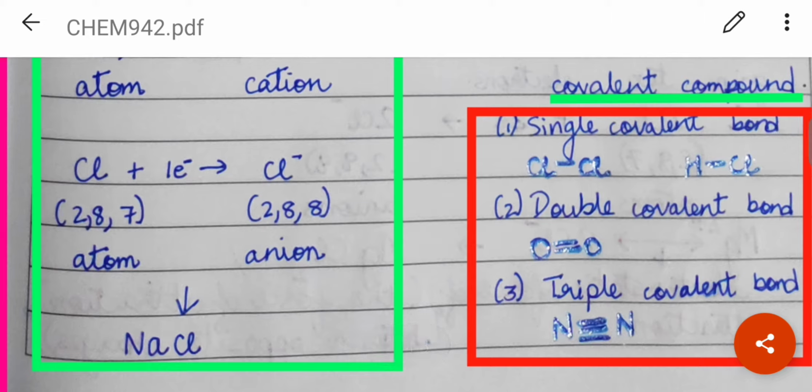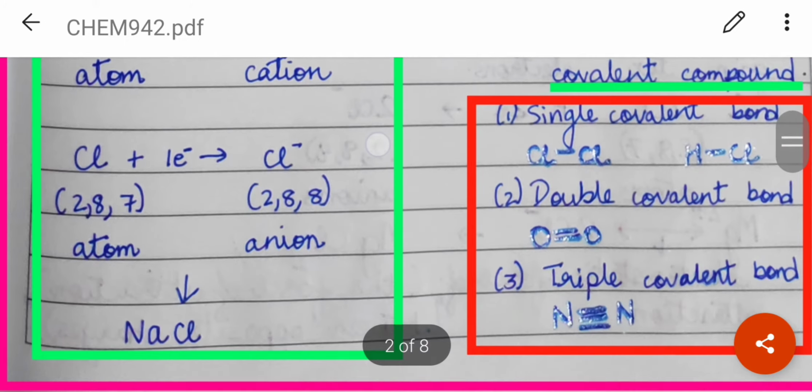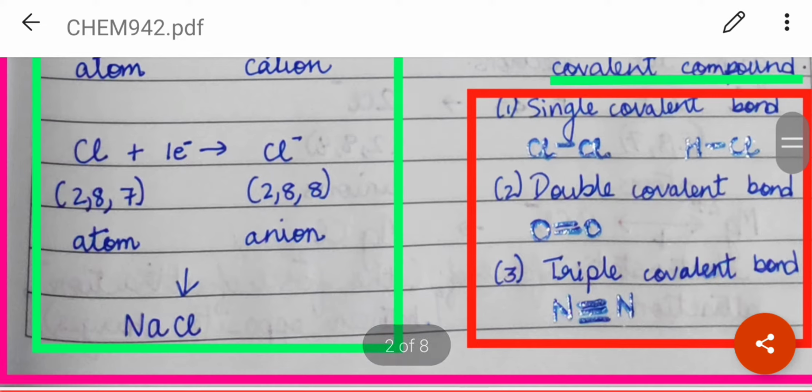Similarly, chlorine is a non-metal whose electronic configuration is 2, 8, 7. So, how can chlorine be stable? If it gains one electron. So, it forms chloride anion, and you can see the electronic configuration 2, 8, 8. Now, it is stable. And the sodium ion and chloride ion combine together due to electrostatic force of attraction to form sodium chloride molecule.